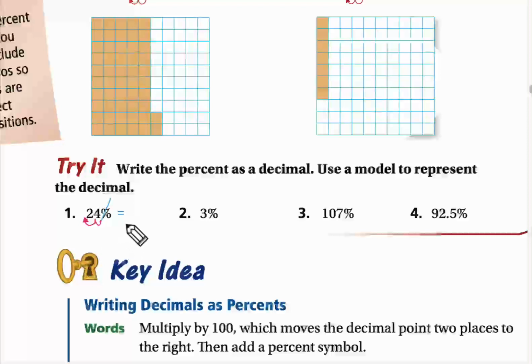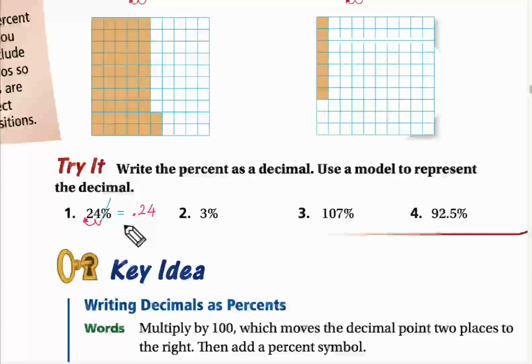So, what should be the answer, Khalil? 24. Where should I put the point? I should put it here. And I don't have a whole number. What should I do?